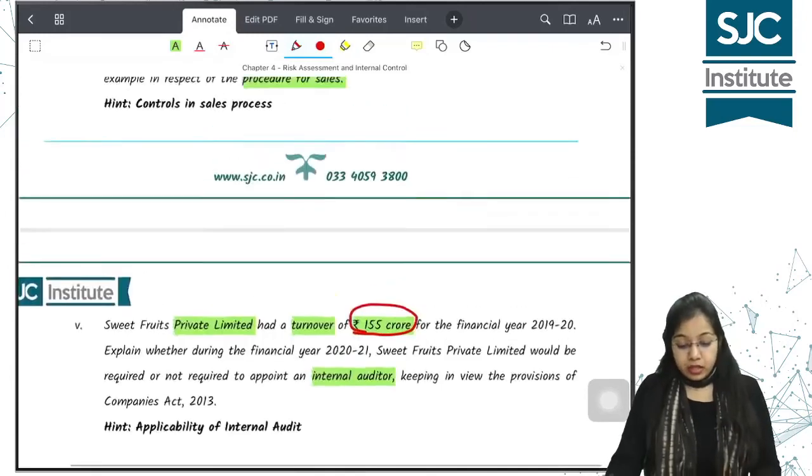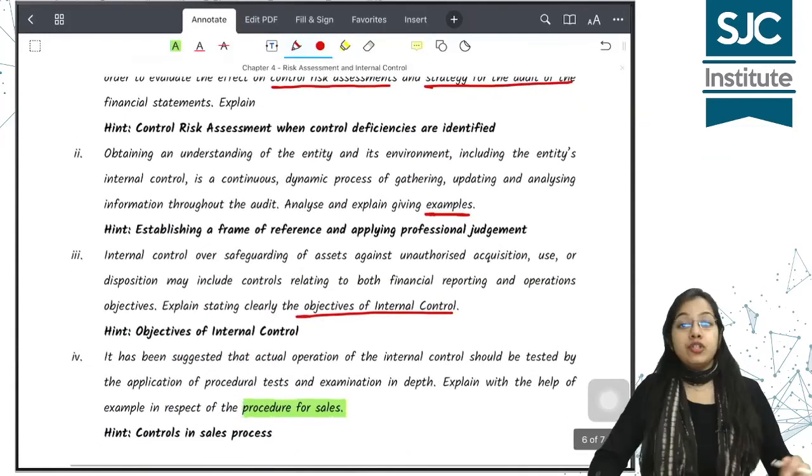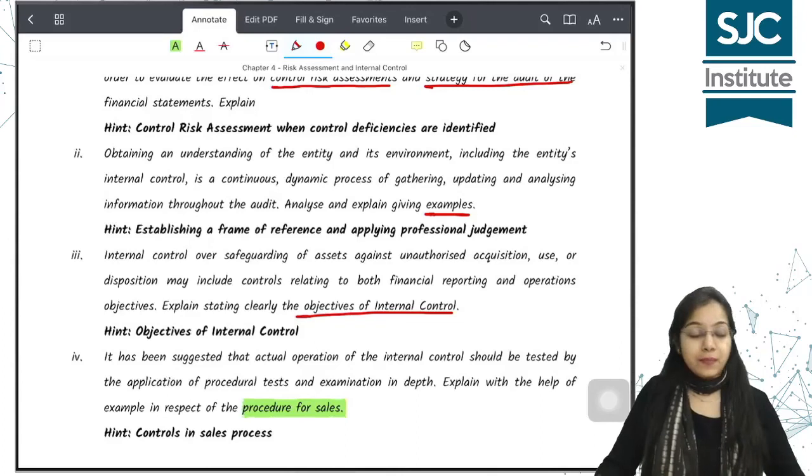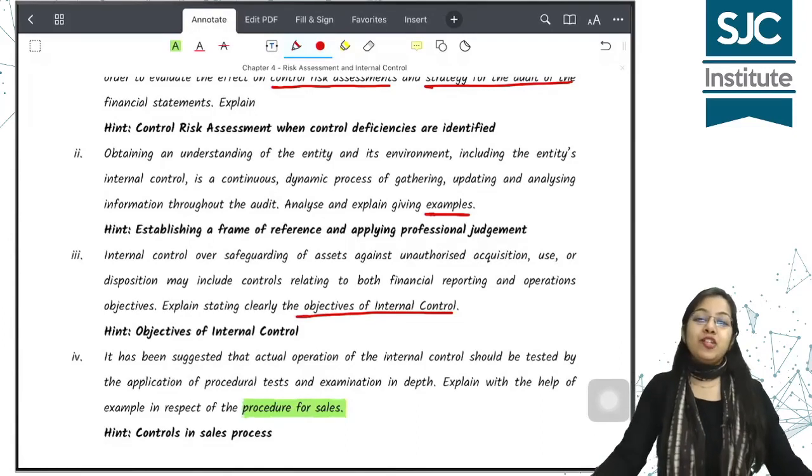Clear? So this brings us to the end of the discussion of your chapter number 4, that is risk assessment and internal control.